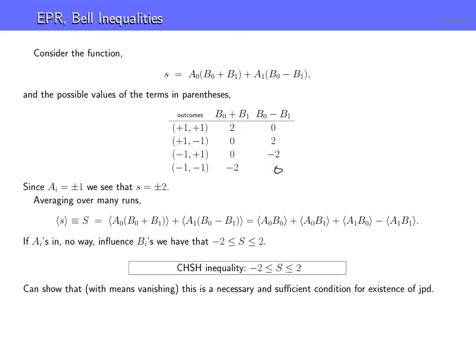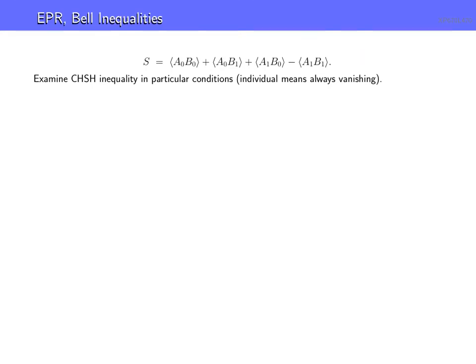So, now, if the means are vanishing, like we said, that's the constraint we're going to put in there. We don't have to have that, but if we put it in, then it shows that this is a necessary and sufficient condition for the existence of a joint probability distribution. Okay, so this is a bit to swallow, but go back over it and convince yourself. And what we want to do is go a little further with this and show some extreme examples that will hopefully convince you that this is a good measure of the existence or not of a joint probability distribution. So let's look at this in a little more detail.